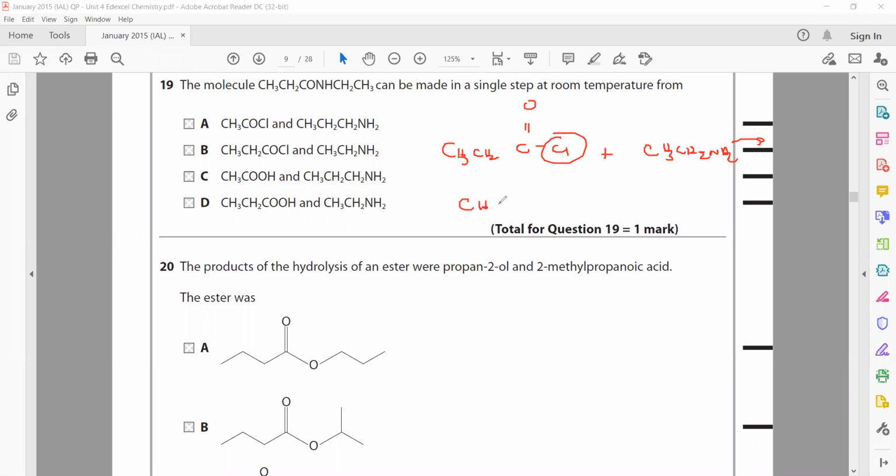So it will form CH3CH2C double bonded with O, NH, that's an amide linkage, and then CH2 and CH3. And in one stage, that's why B is the right answer. Plus HCl, so we'll observe misty fumes. And they already mentioned single step at room temperature.